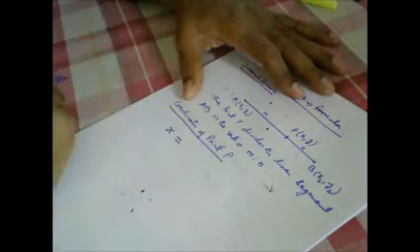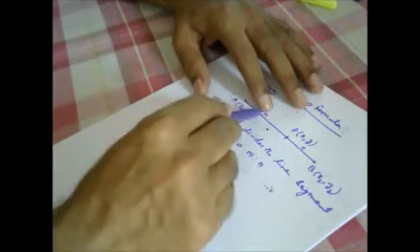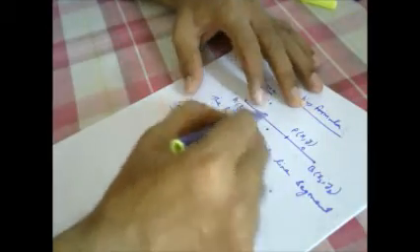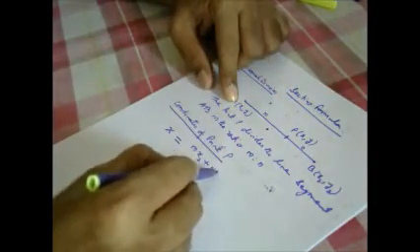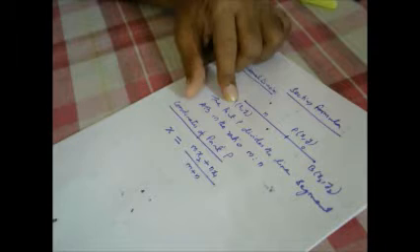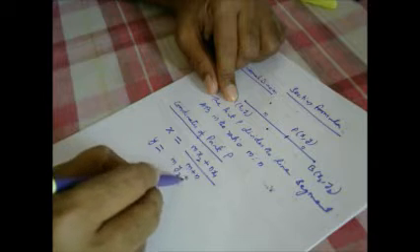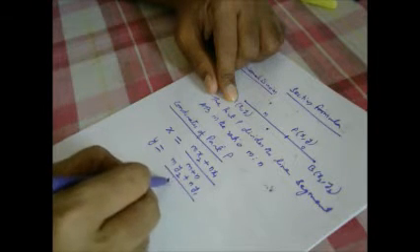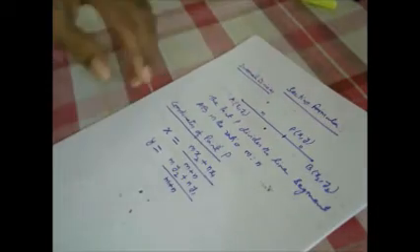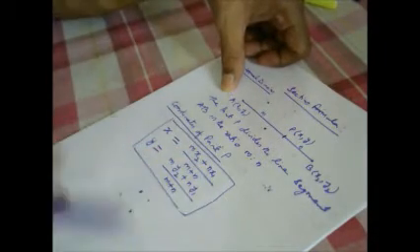x is equal to m into x2 first. This m will get multiplied with x2, and this n will get multiplied with x1, divided by m plus n. Similarly, the y coordinate we will be able to find as m y2 plus n y1 divided by m plus n. So this formula we are going to utilize in our calculations.